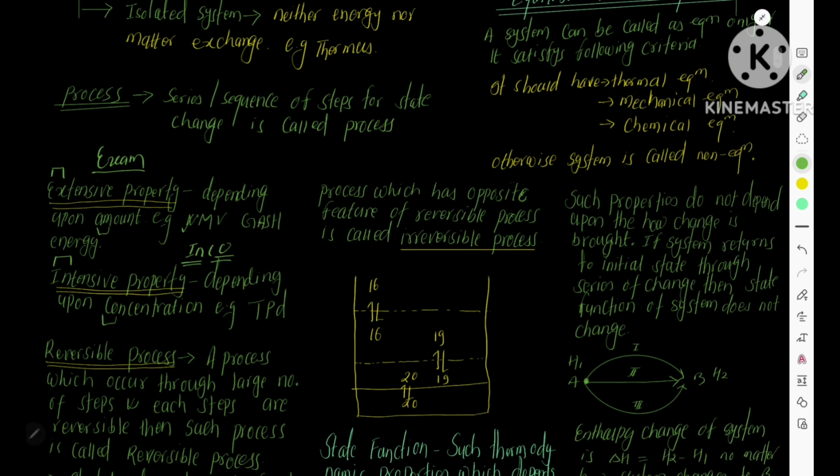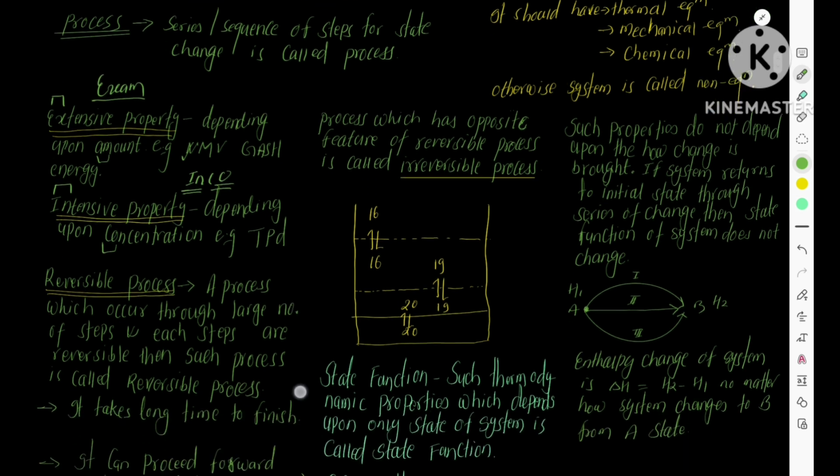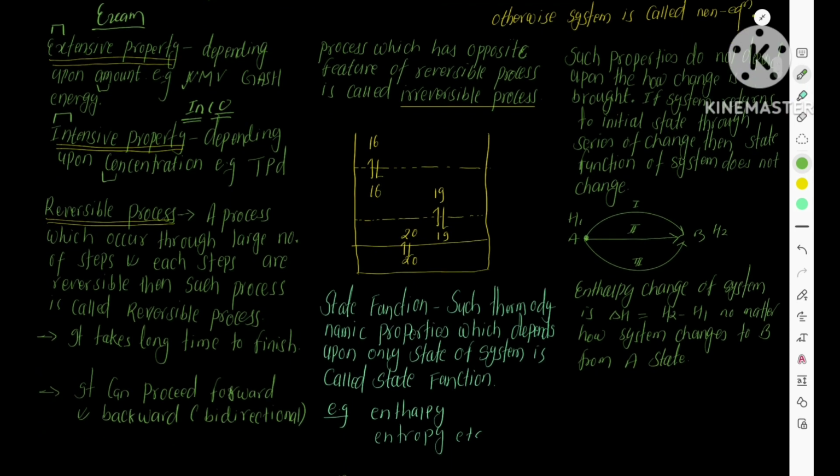Now you need to know what a reversible process is. A process which occurs through an infinite number of steps, where every step is very slow and reversible to each other, is called a reversible process. Such a process can proceed bidirectionally, forward and backward. Such systems take infinite time to complete.